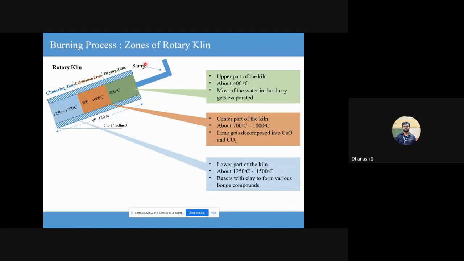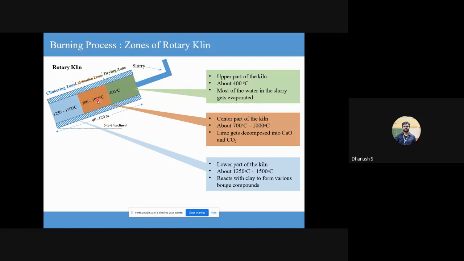Your slurry in case of wet process and your just dry powdered material in case of dry process is entered at this stage. At this stage, all the water that is there in the mixture needs to be removed. What is the vaporization point of water? It's about 100 degrees Celsius, correct? So at about 400 degrees Celsius, it is completely ensured that all the water that is there in the matrix is gone. Beyond this, we come to the calcination zone.